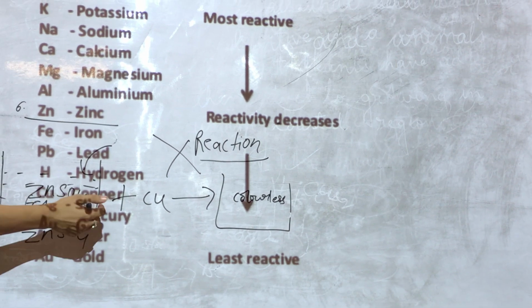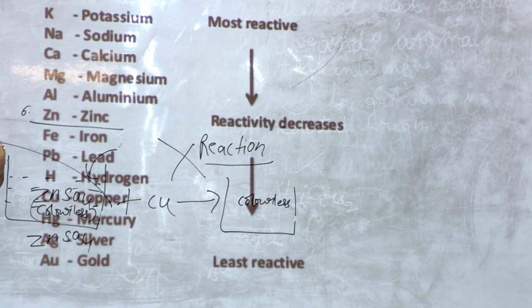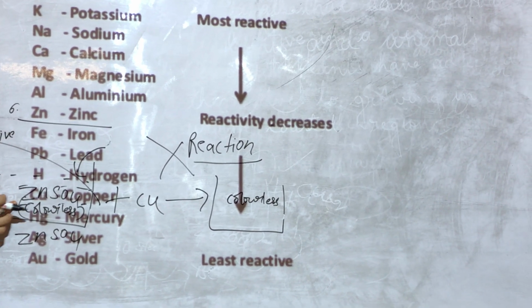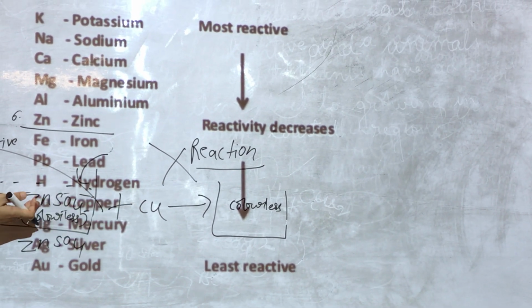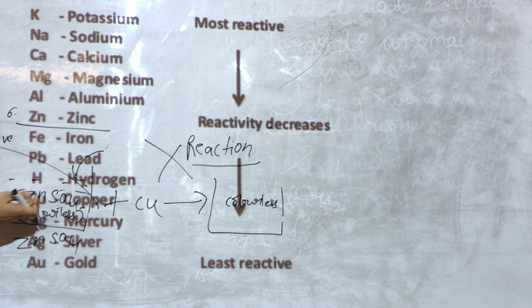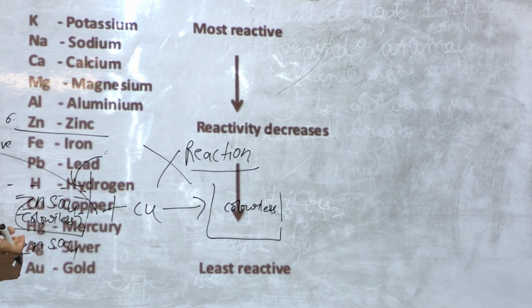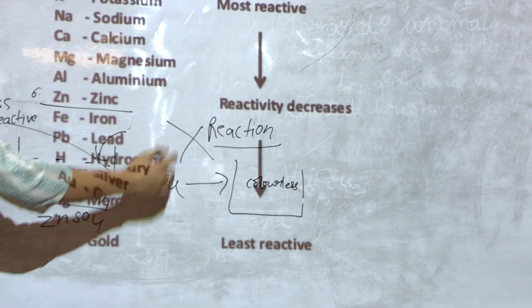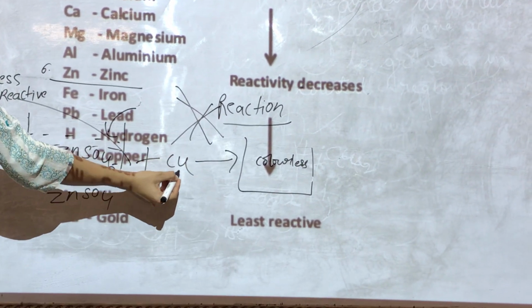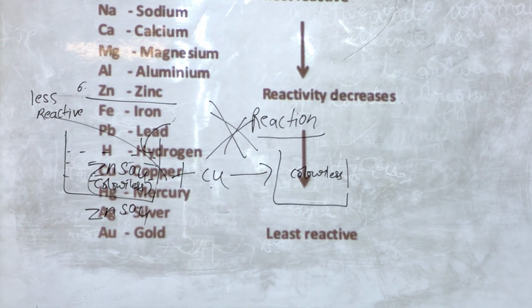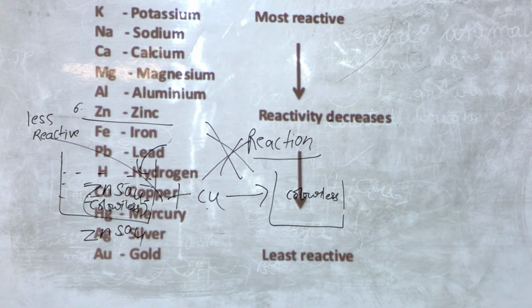Zinc is here at the 5th or 6th number, whereas copper is below zinc. It means that copper is less reactive. Copper is very weak, and zinc is very strong. So a weak person cannot replace a strong person. Similarly, a weak metal can never replace a strong metal. So there will be no reaction in this case, because a weak metal cannot replace the highly reactive metal.